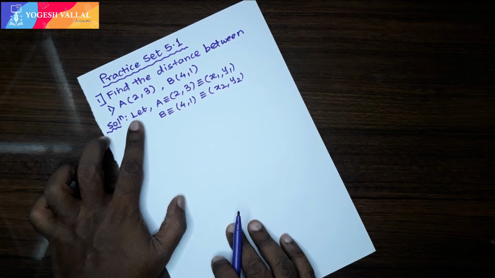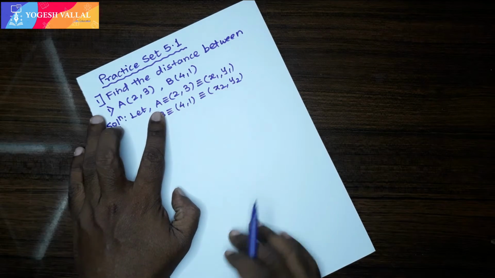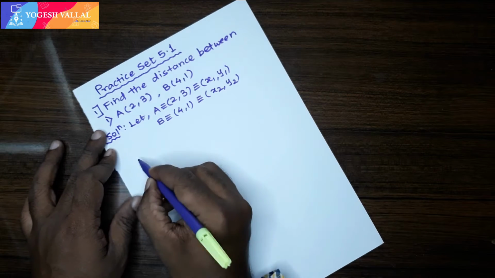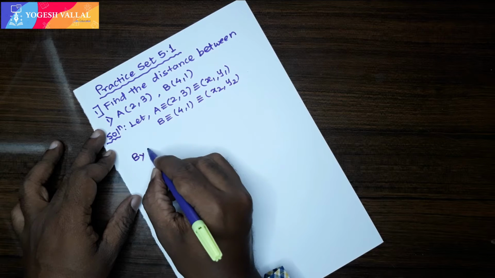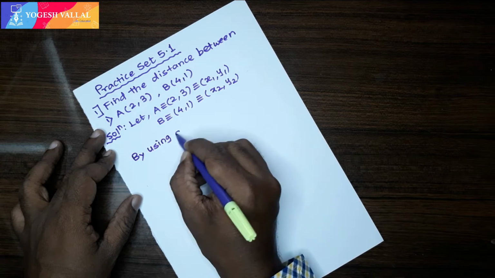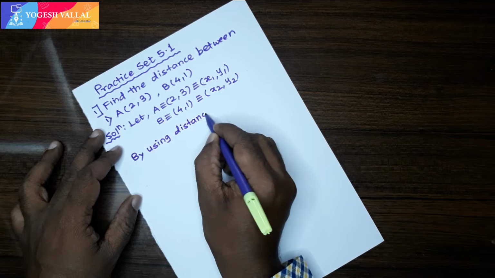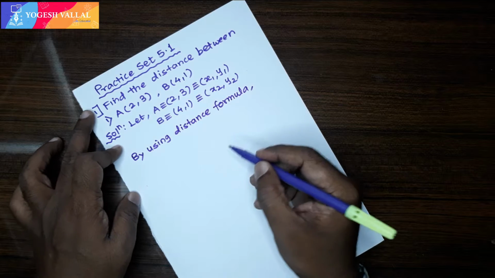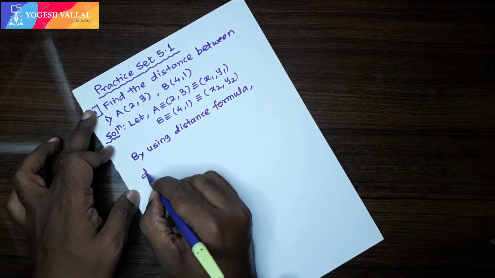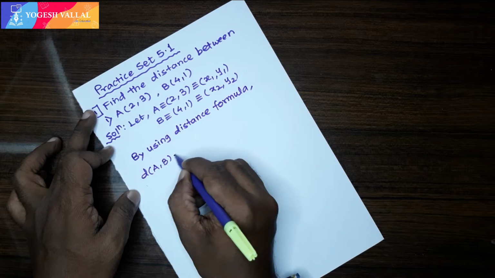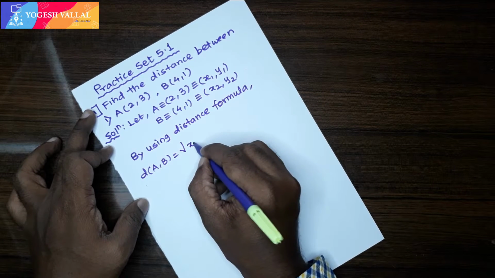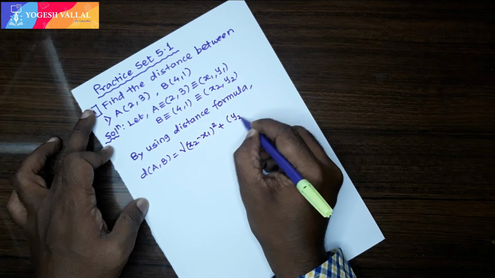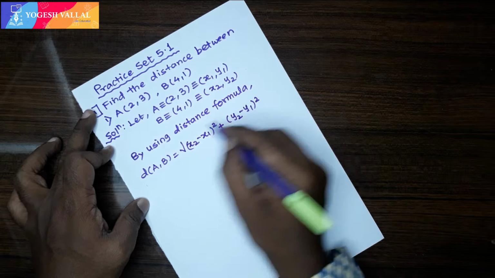Okay, so let's start with that, considering the coordinates of A as x1, y1 and the coordinates of B as x2, y2. Now let's use the distance formula. You can subtract x2 minus x1 or x1 minus x2. Distance AB can be written as under root (x2 minus x1) square plus (y2 minus y1) square.